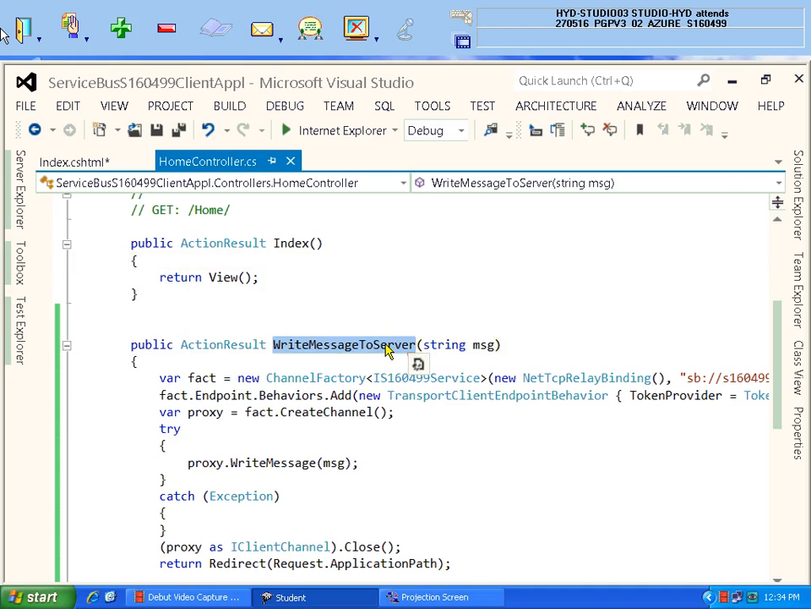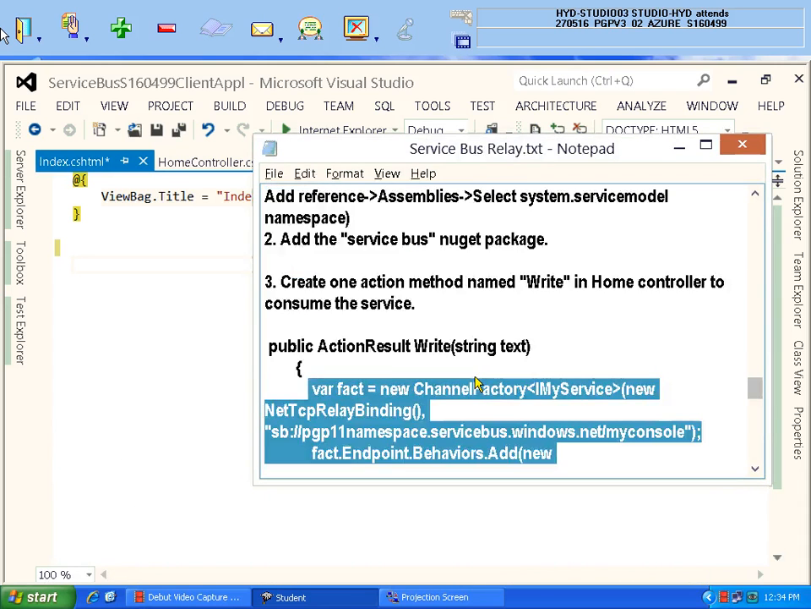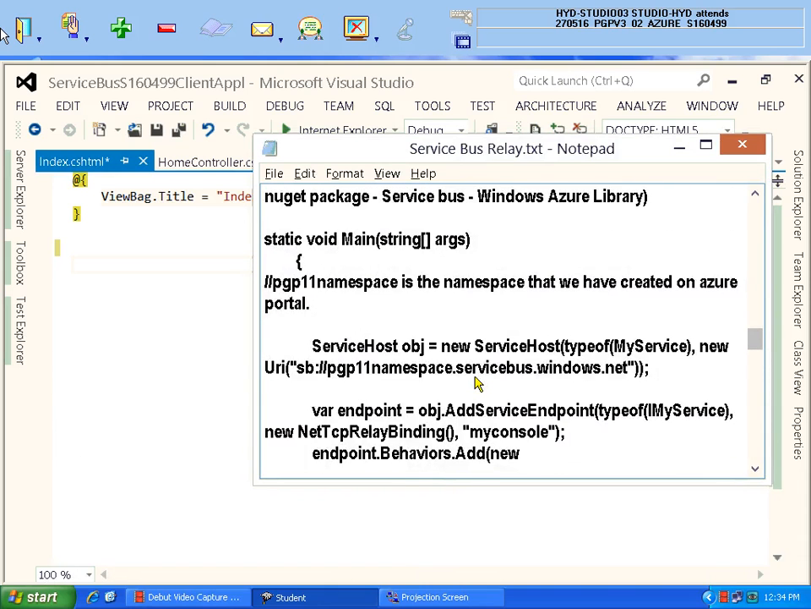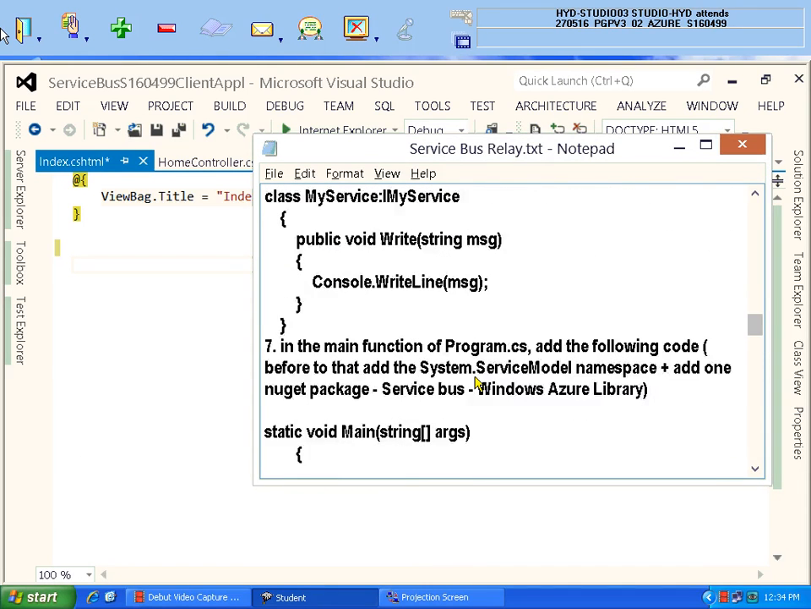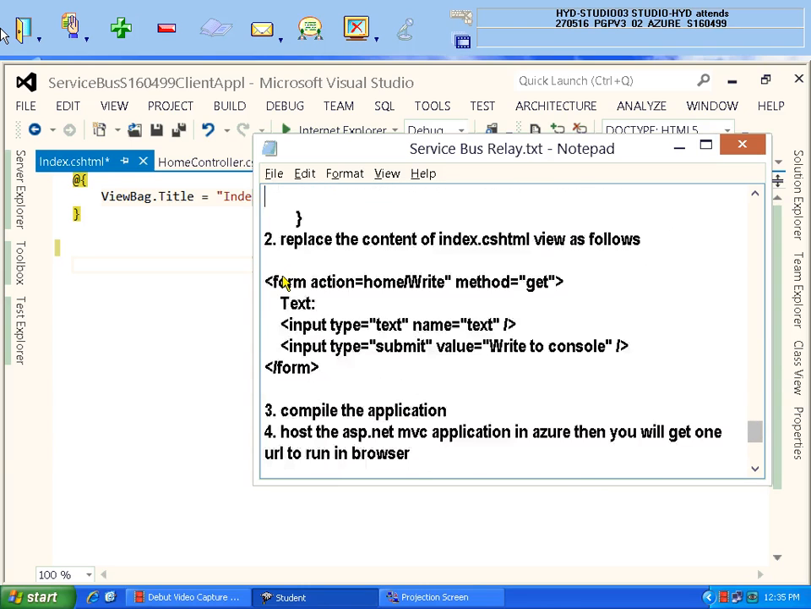So I'm just 1 minute. For writing, why should I write HTML code? Already HTML code is there. That HTML code I'm writing here to make you understand the text box, label. Why should I write again? That code is there already. See here. Can you see that it's a simple HTML code? Form action is equal to home/write message. This is write message to server.